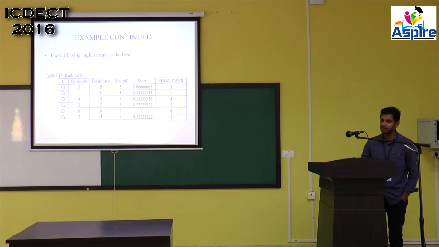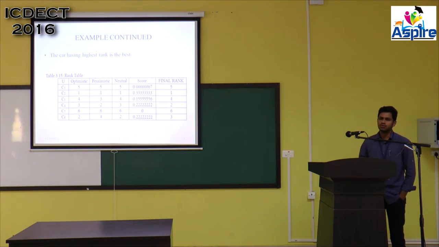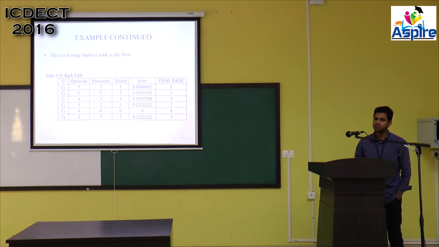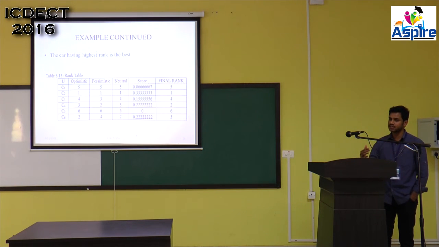Some more examples we worked out. Just one or two examples, if you work out, whether you have worked with real life car entities, you get reviews, using a social network or your car review network. So whether your ranks match with the things which are in the market. Meaning, let's say your car ranking for a particular car is number 1 in your studies, whether it is the same in practice. Before, some other researchers have done with their algorithm.